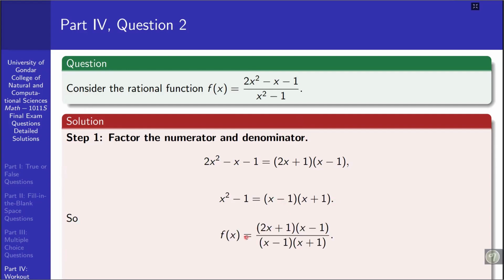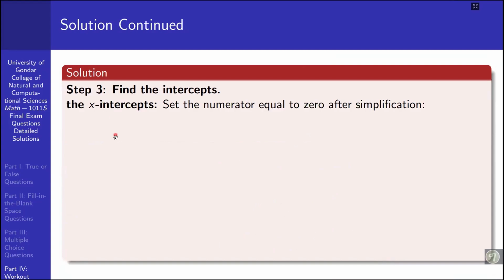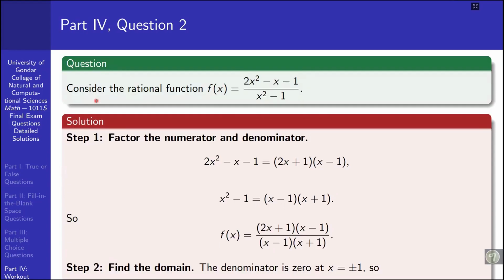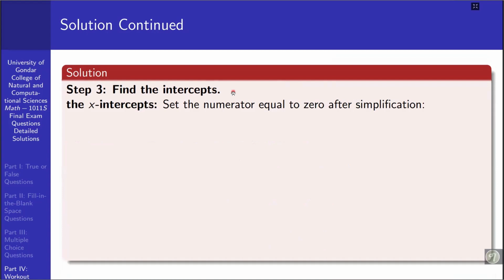So when we simplify, x minus 1 can be cancelled. I think it becomes 2x plus 1 over x plus 1. The denominator is 0 at x equal to plus or minus 1. Okay, step 2: the domain is the set of real numbers without plus or minus 1. Third step, let us calculate the intercepts. First, the x-intercepts could be, let us say, the numerator set equal to zero after simplification.